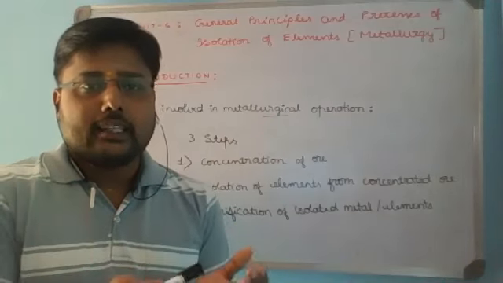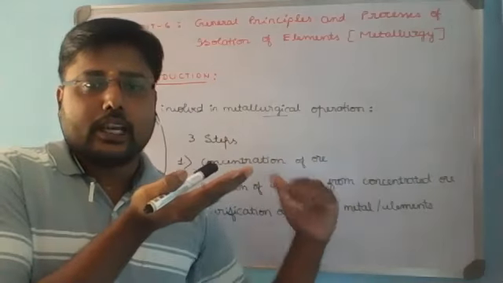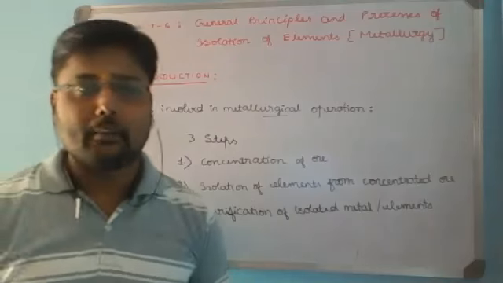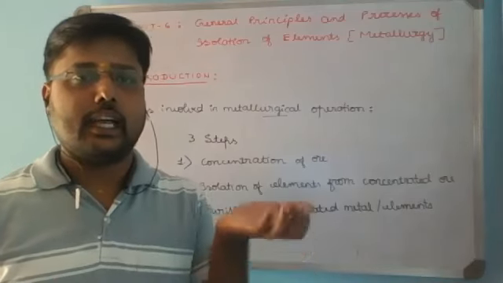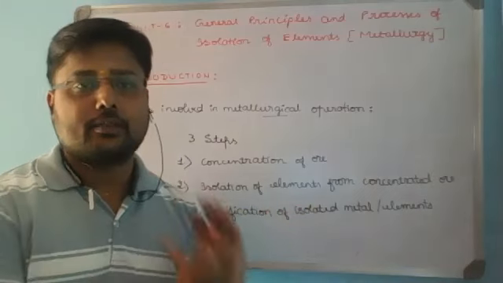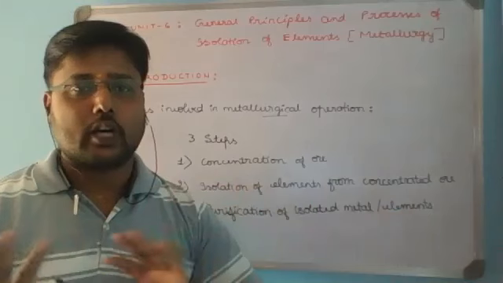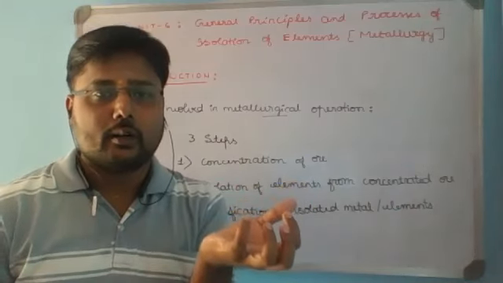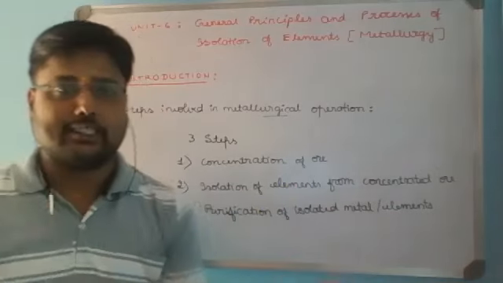So with the removal of gangue particles, you are making the ore concentration increase. That is the first step. Once you remove the impurities or gangue particles from the ore, you take that concentrated ore, and from the ore you need to isolate the elements.